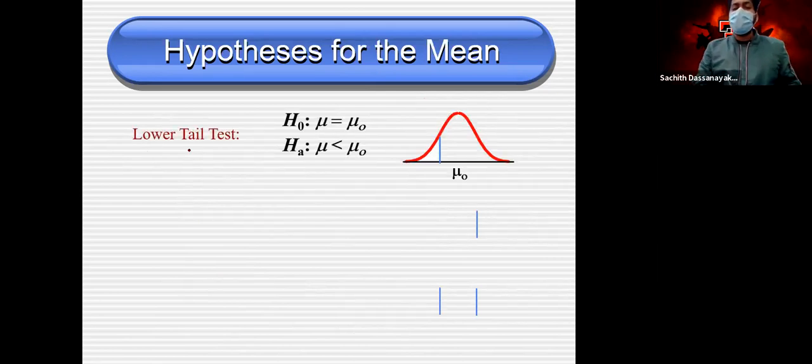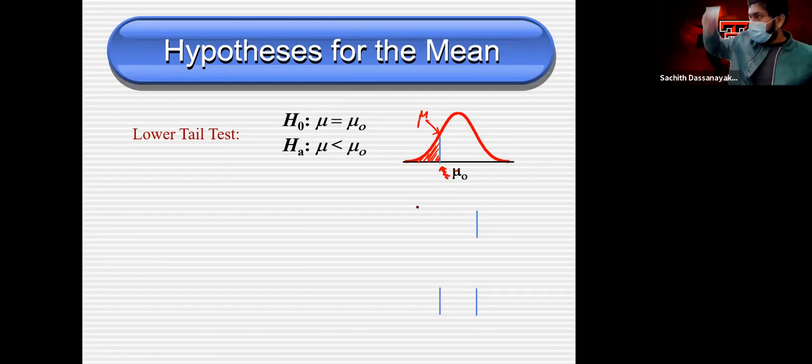See, this is the lower tail test, which means we have this area. We have to check our mu naught. Let's say this blue color line value is the mu. I'll write it somewhere here.